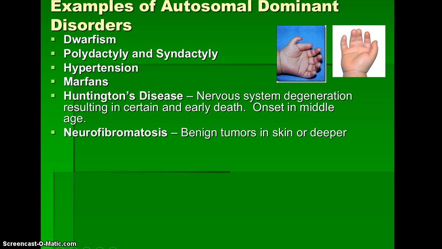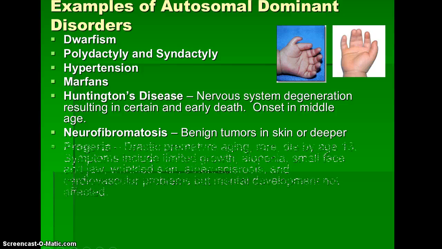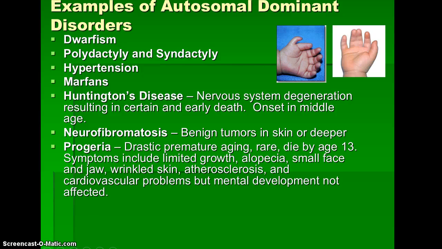Neurofibromatosis, also known as NF, they have these benign tumors all over the place, which a lot of times can end up on the brain or the nerve leading to the eye, and they can go blind. And also, for hearing, it can get on the nerves there and cause them to be deaf. Progeria, drastic premature aging. It's very rare. A lot of times the people that have this will die by the age of 13.